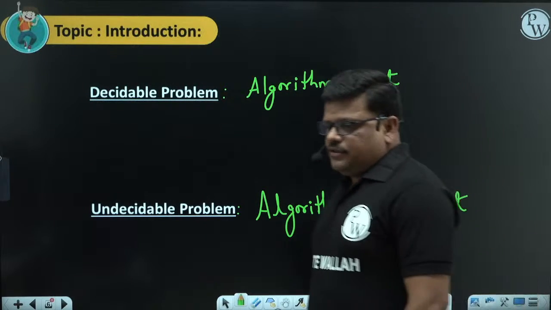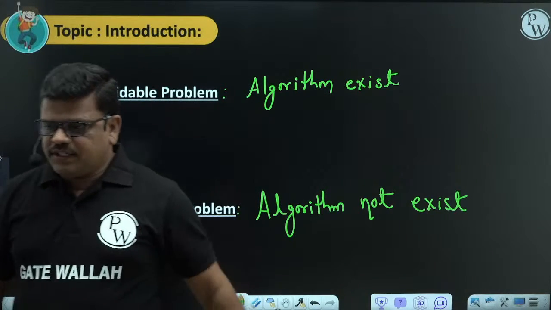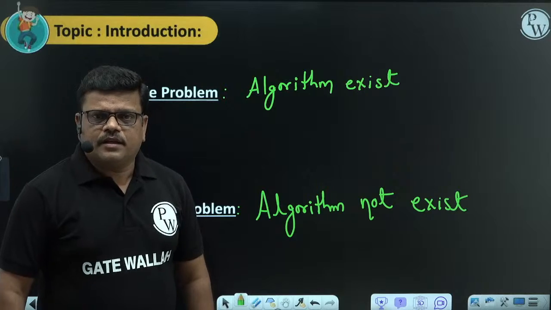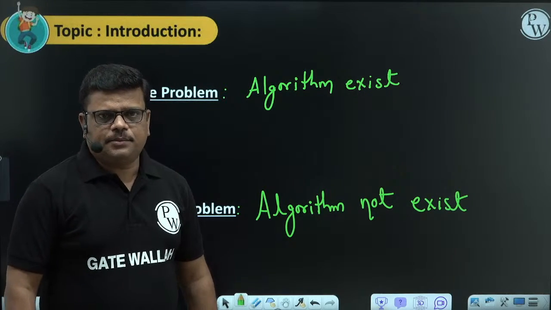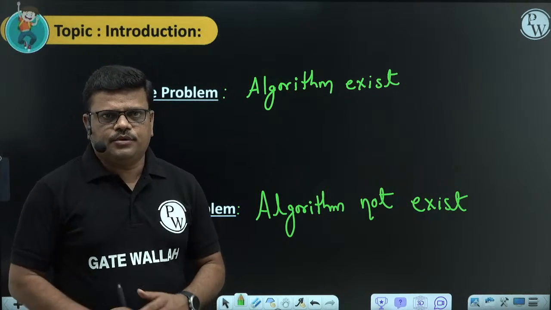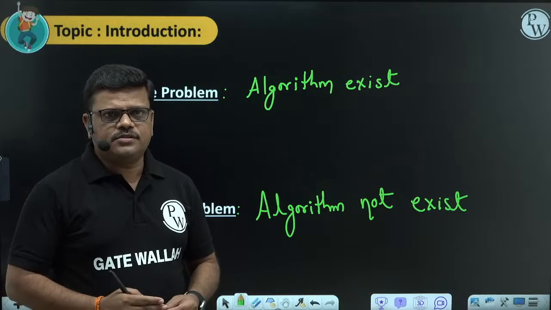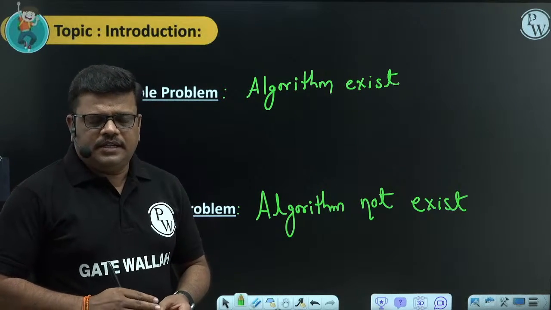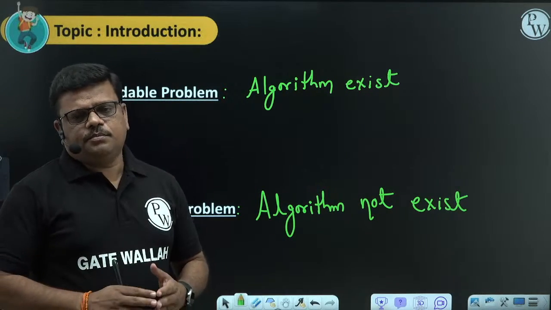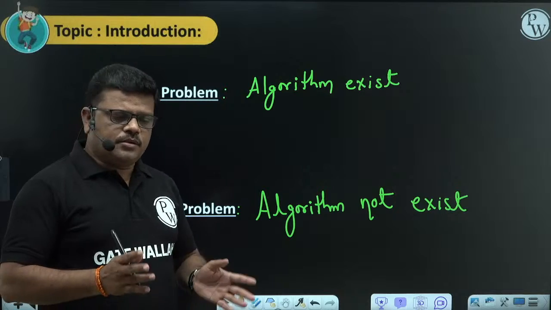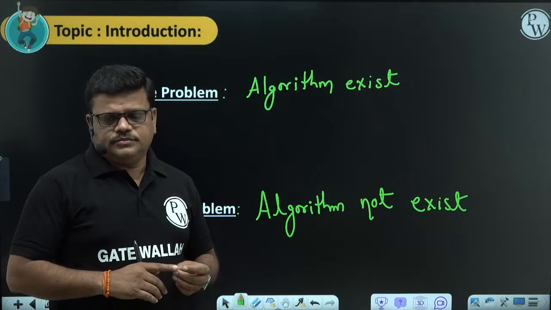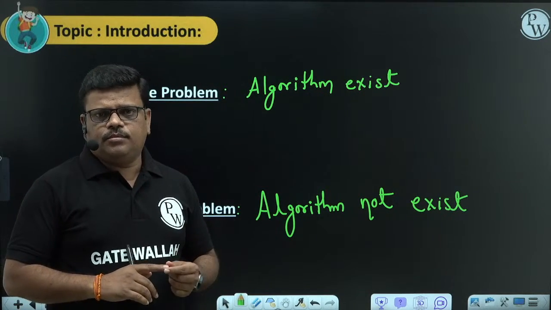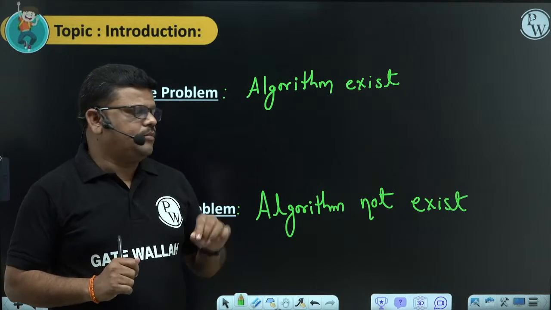If an algorithm exists, we can construct a program, and it is solvable by computers. If an algorithm does not exist, then a program is not possible, an algorithm is not possible, and those come under undecidable problems. So algorithm exists, decidable problem; algorithm does not exist, undecidable problem.